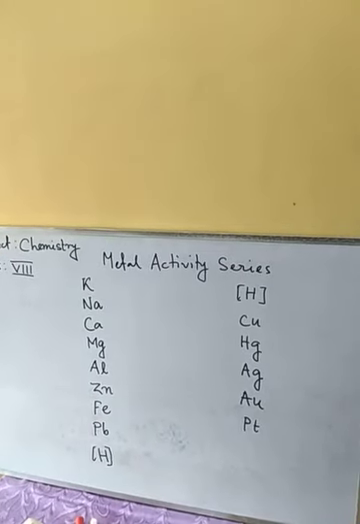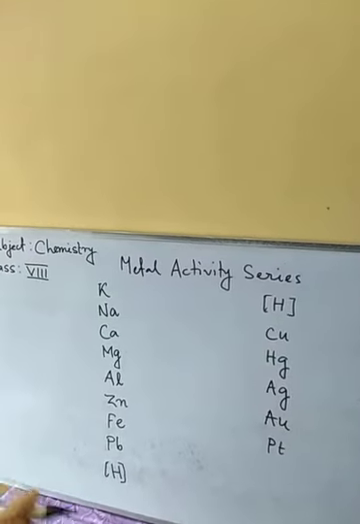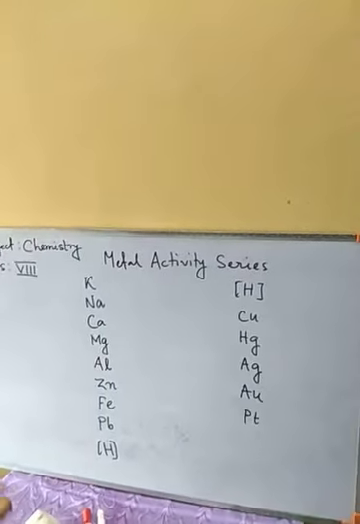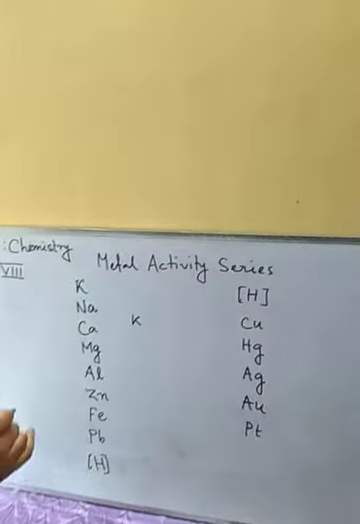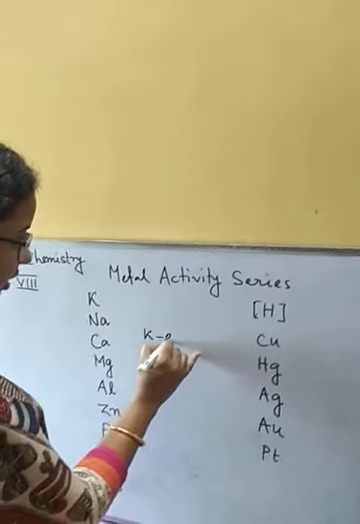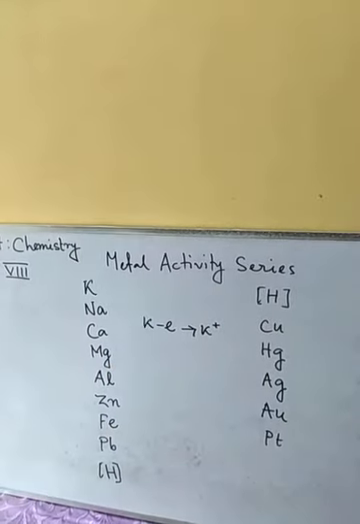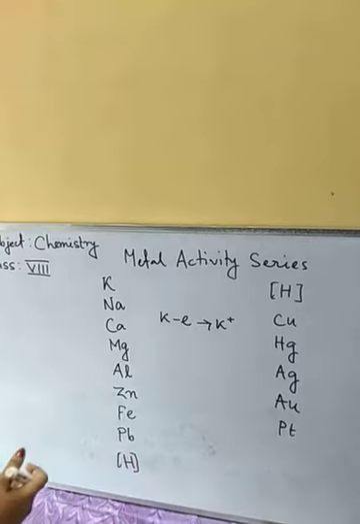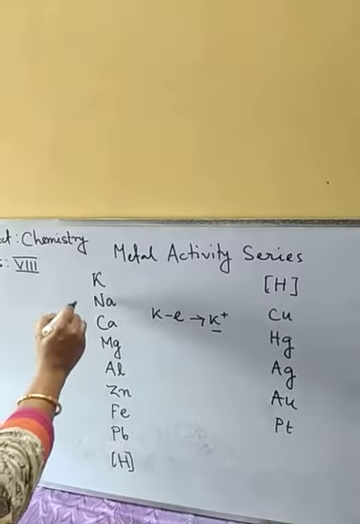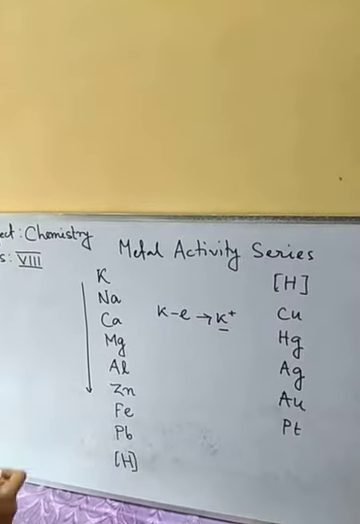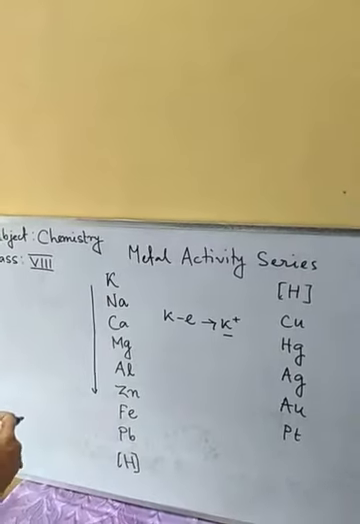Now what is the importance of this activity series? From this we can understand the tendency of a metal to lose electrons and form an ion. Suppose we write it in this manner: potassium will lose one electron to form a positive ion, K plus. This tendency to lose one or more electrons to form the ion in solution will decrease as we go down the series, and if we go up in the series, this tendency will increase accordingly.